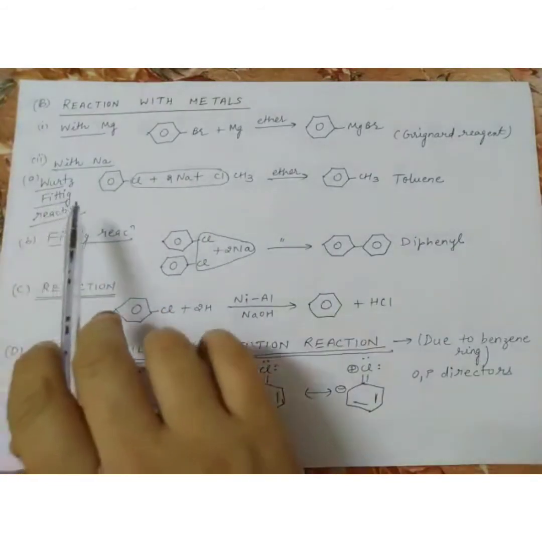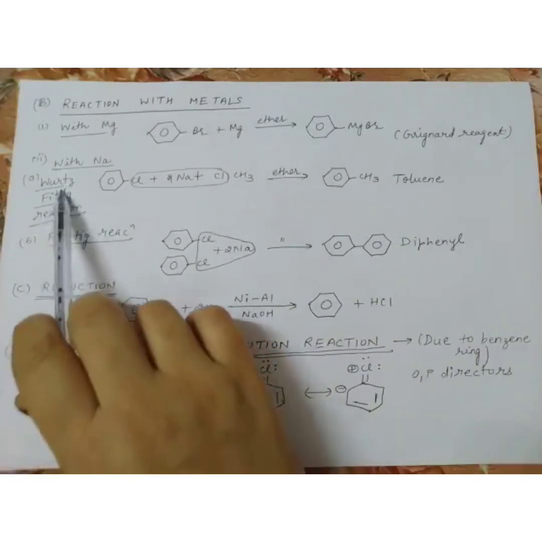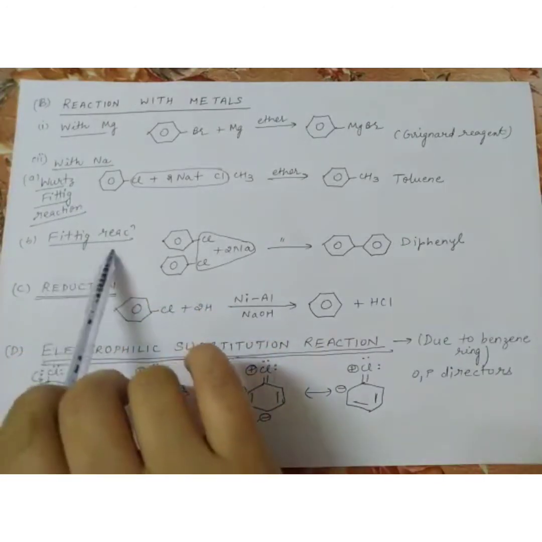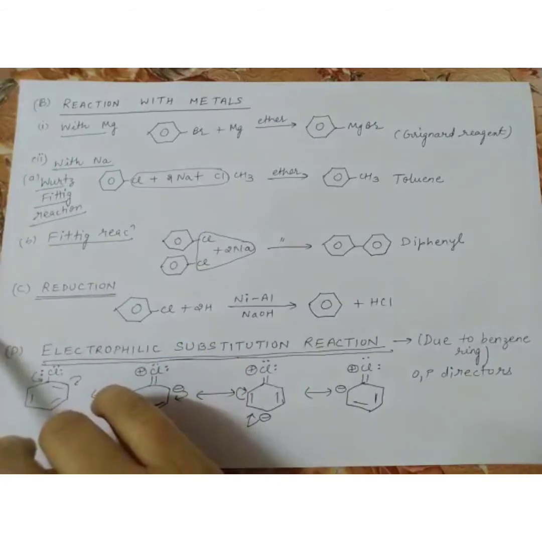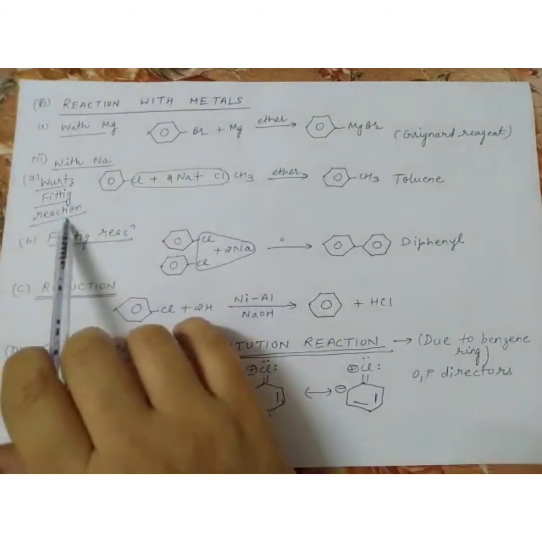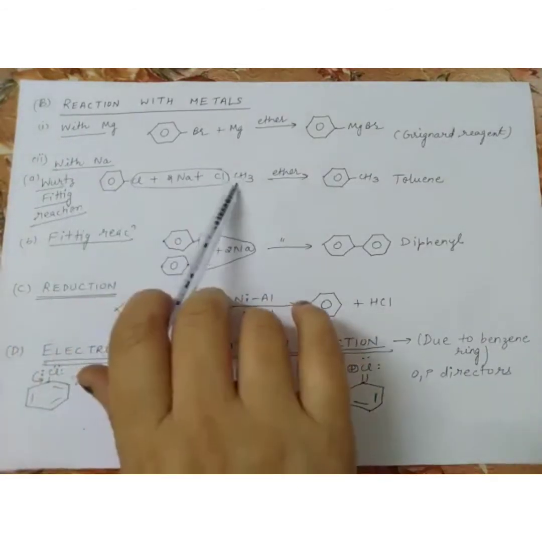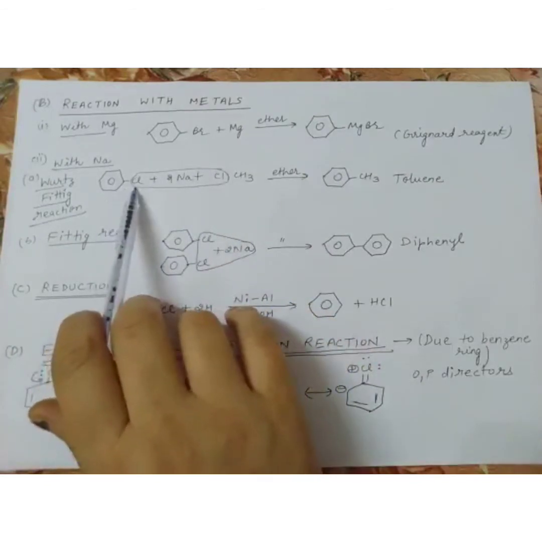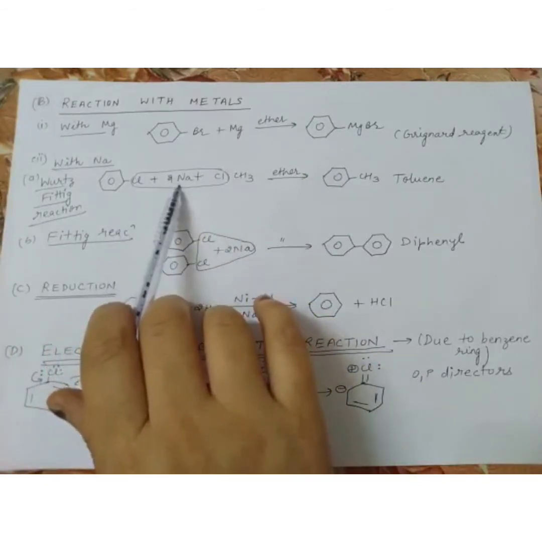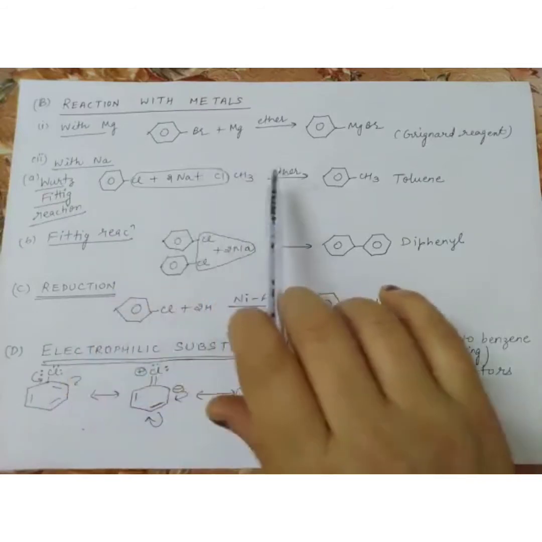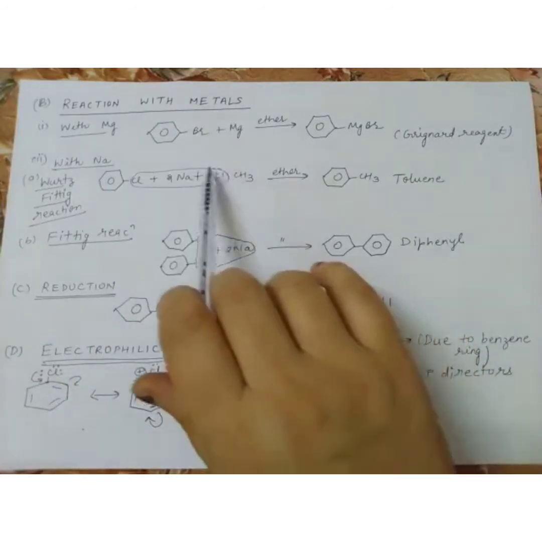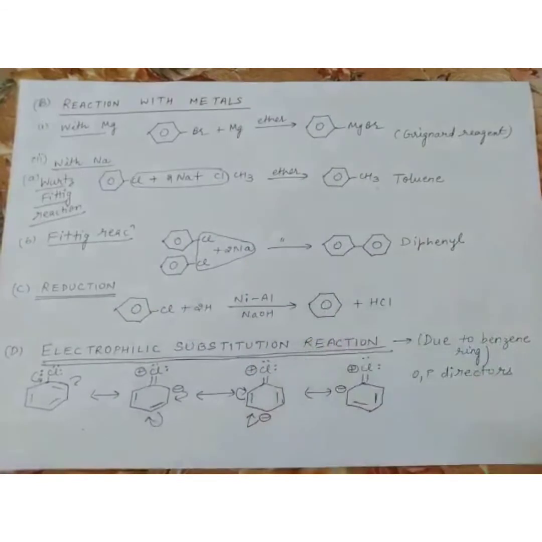So in aromatic compounds we have two reactions. One is the Wurtz-Fittig reaction and the second is the Fittig reaction. These two are modifications of our Wurtz reaction. Now in the Wurtz-Fittig reaction, what do we do? One is aromatic and one is aliphatic. So this is C6H5Cl. It is treated with 2 sodium atoms and CH3Cl, in the presence of dry ether. Now 2 NaCl will be removed and we'll get toluene.